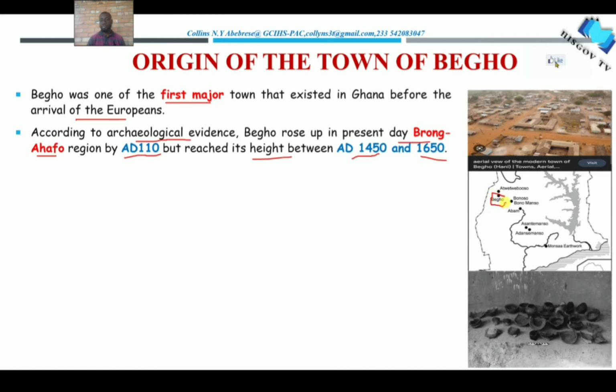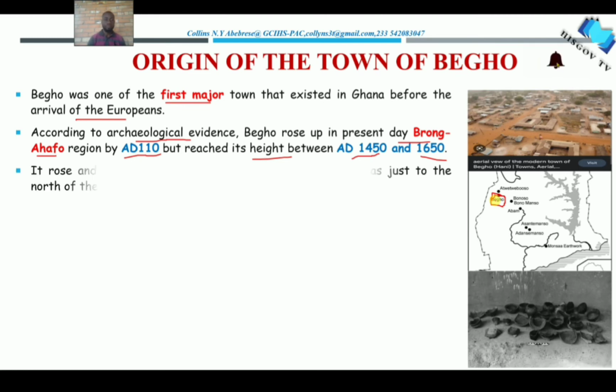I think now they have even redemarcated the region, so I don't know whether it's in the Ahafo or in the Bono region. But bear in mind that it can be found around the former Brong Ahafo region area. So that's the Bego town that I have inscribed over here. This is the town that we are talking about, found in the interior of modern day Ghana.